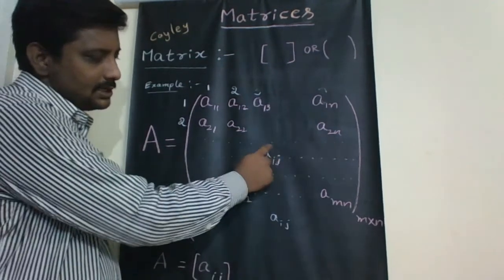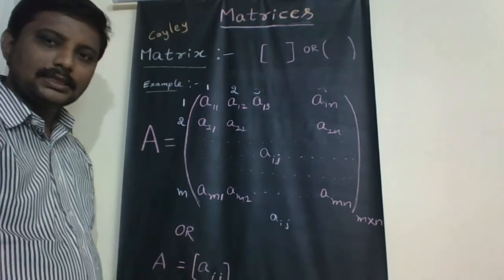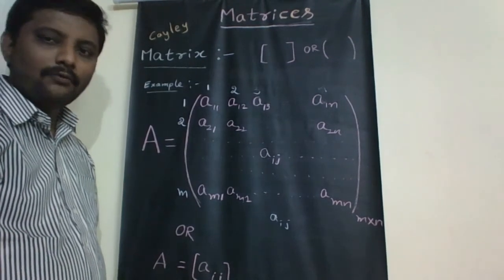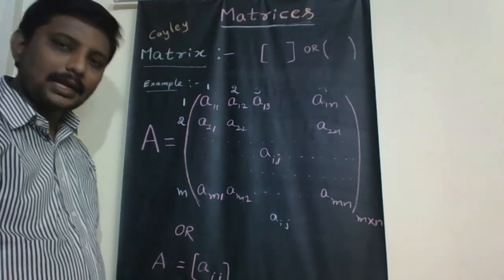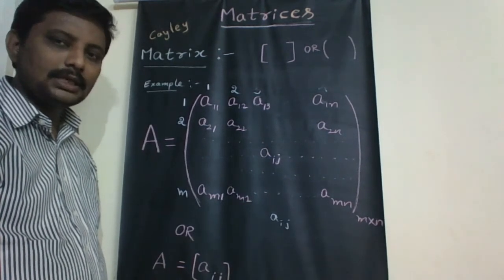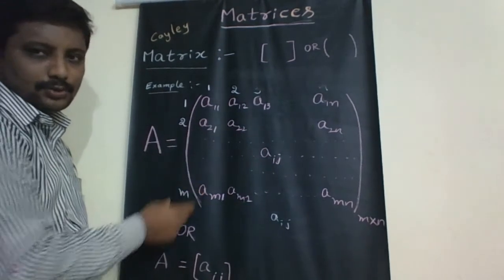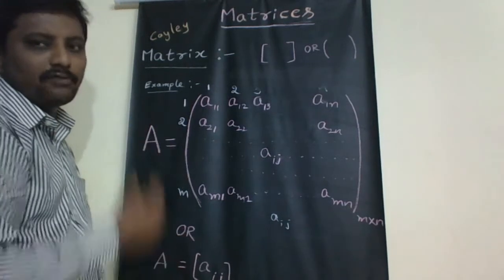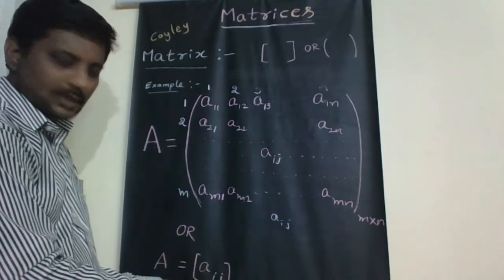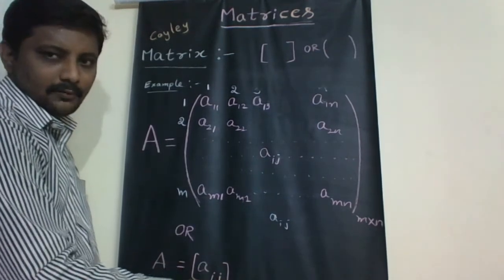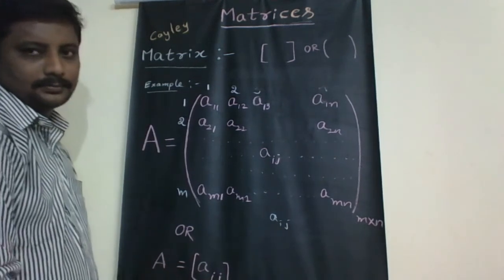Suppose we take a general element, that is Aij. Aij is a general element of the matrix which denotes the ith row jth column element. This matrix can usually be written in a simple form as A equals the matrix of Aij, of order m by n, where m denotes the number of rows and n denotes the number of columns.